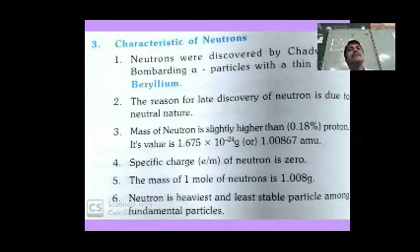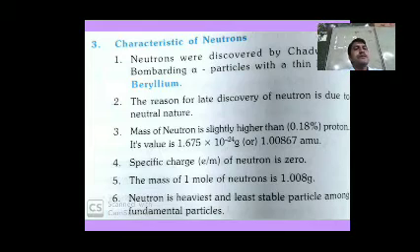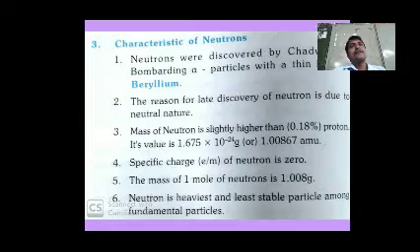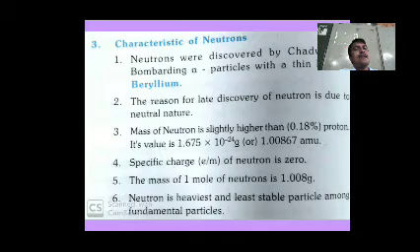Mass of a neutron is slightly higher than a proton. Its value is 1.67 into 10 to the power of minus 24 grams or 1.00867 AMU. Specific charge of a neutron is 0. The mass of 1 mole of neutrons is 1.008 grams. Neutron is the heaviest and largest stable particle among fundamental particles.